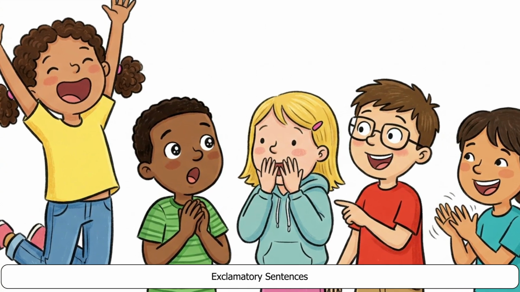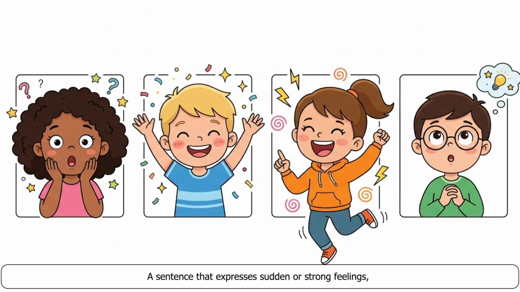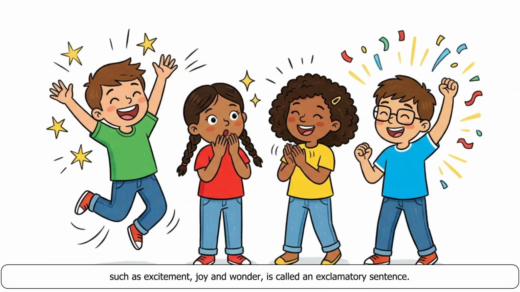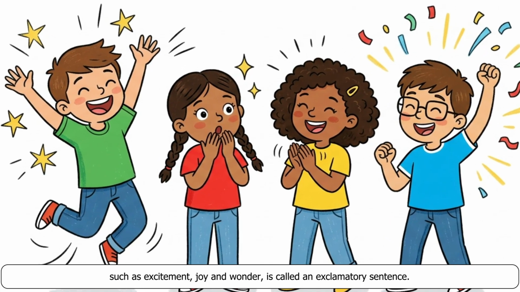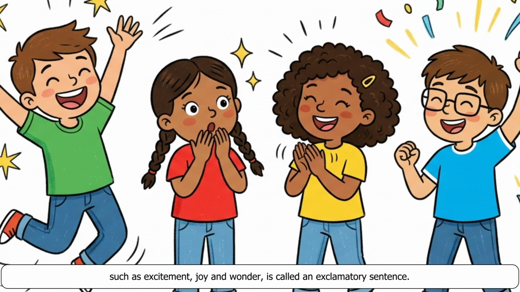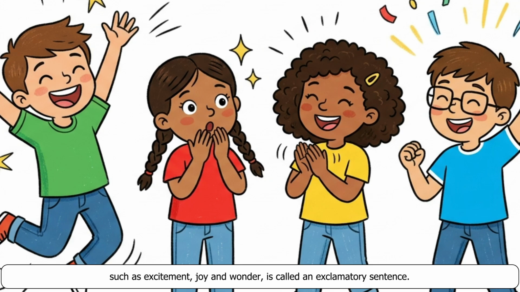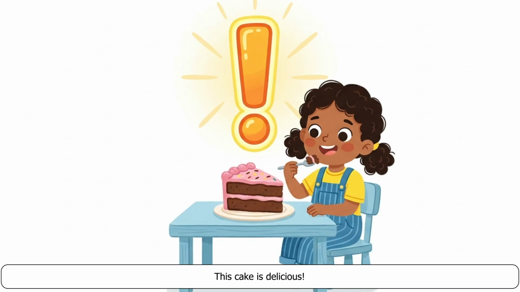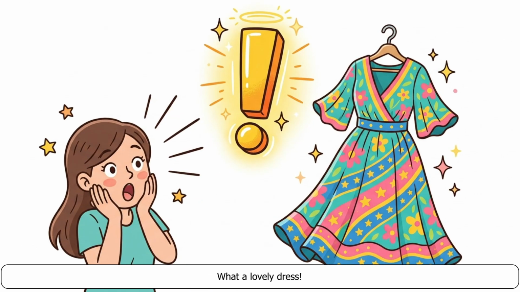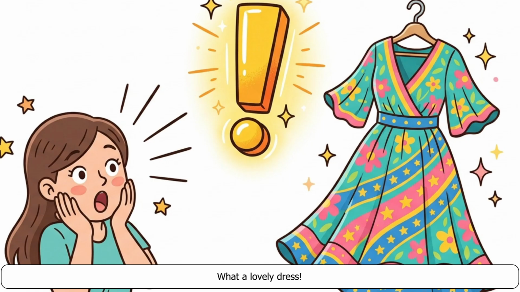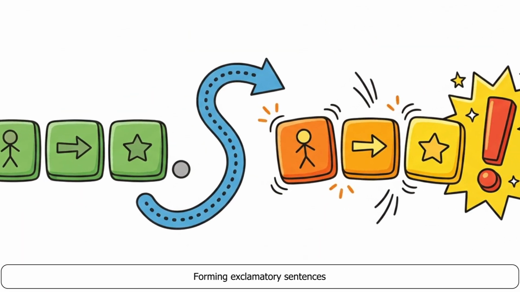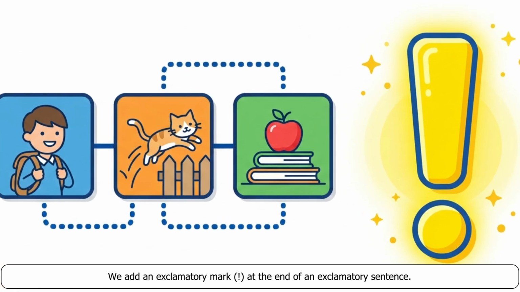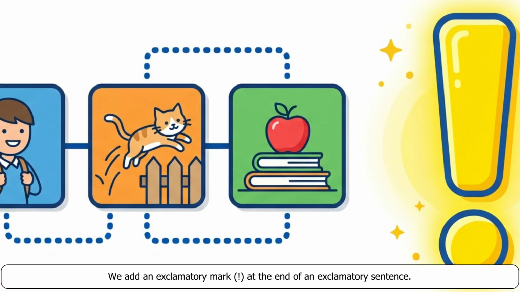Exclamatory sentences. A sentence that expresses sudden or strong feelings, such as excitement, joy and wonder, is called an exclamatory sentence. Examples. This cake is delicious! What a lovely dress! Forming exclamatory sentences. We add an exclamatory mark at the end of an exclamatory sentence.